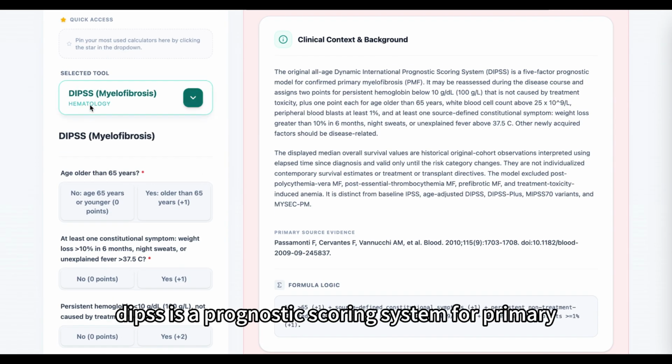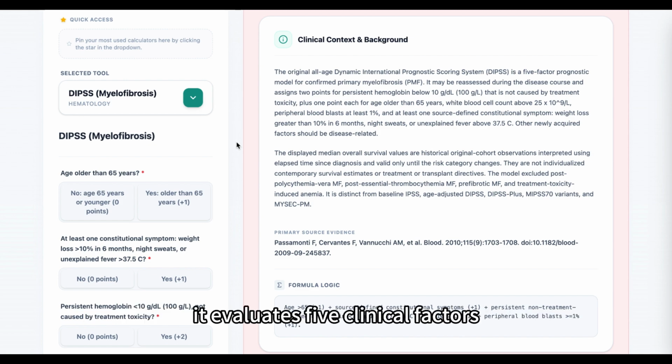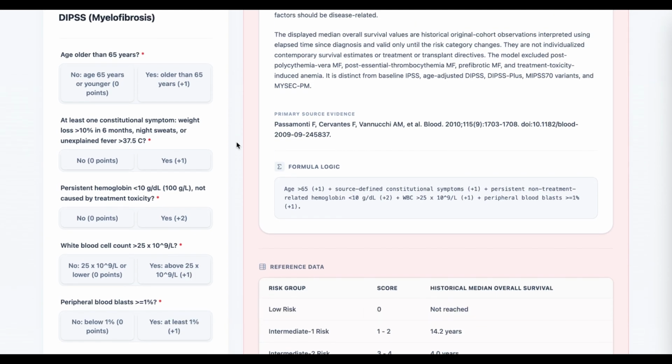DIPSS is a prognostic scoring system for primary myelofibrosis that can be applied during the course of the disease. It evaluates 5 clinical factors. Let's enter our patient's information.